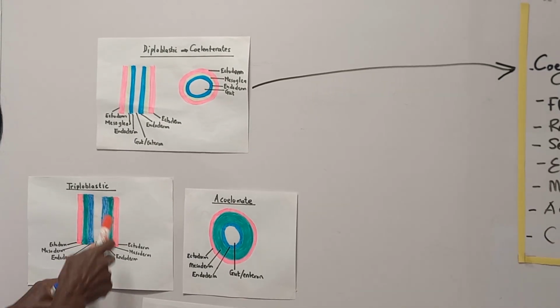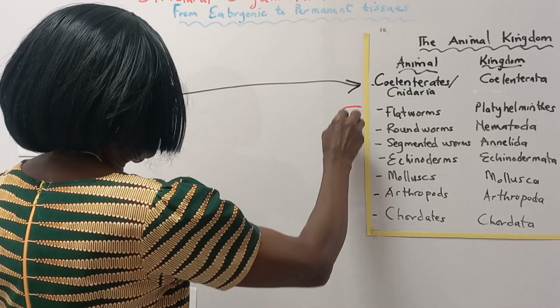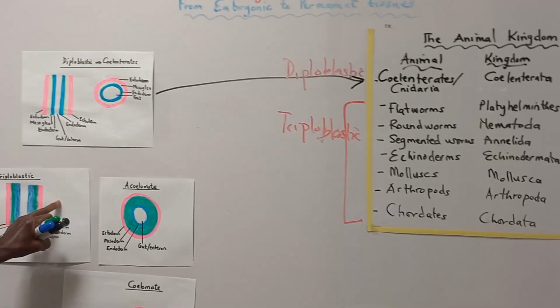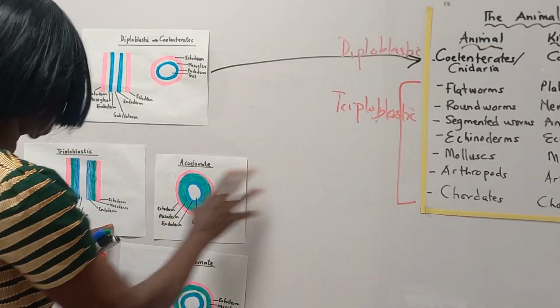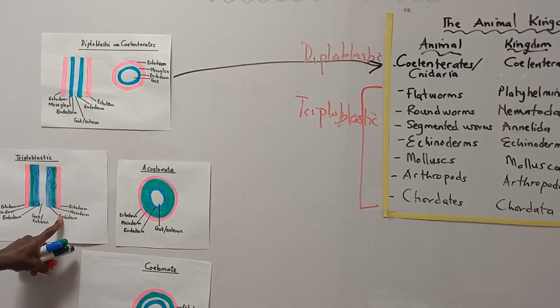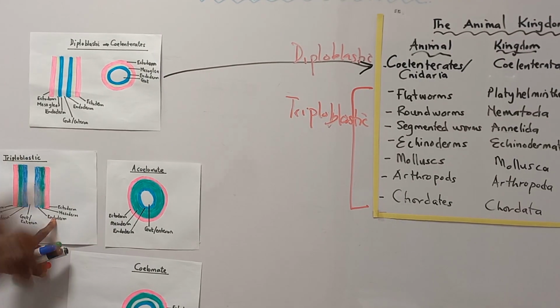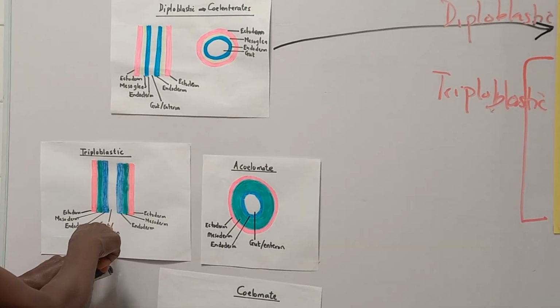All the rest of animals are triploblastic. They are organisms where in the germ embryo there are three distinct layers found: ectoderm, mesoderm, endoderm, surrounding a gut.